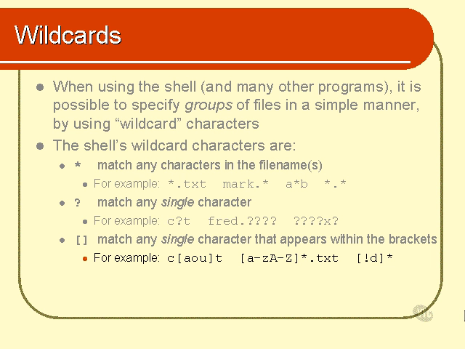Note that it would not match CAUT or CAOUT. It has to be a single letter, one of the 3 letters inside the brackets. Now, the second example, brackets A-Z, and then capital A-Z star.txt. That basically means match any file that ends in a .txt that begins with a letter. In other words, you can't have files that begin with a number or files that begin with some punctuation character or something. Let's see a brief example of that.